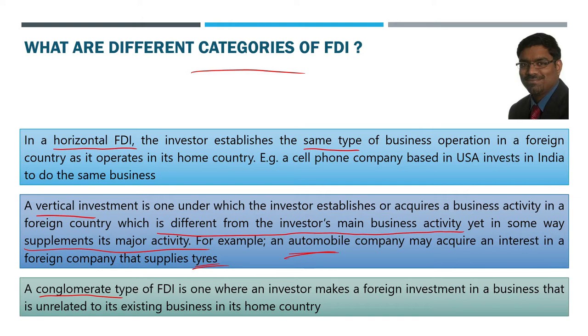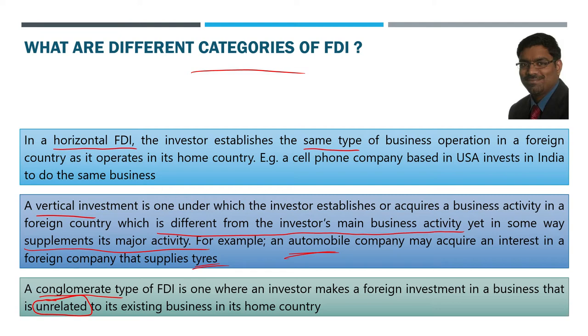Then the third type of FDI is the conglomerate type of FDI, where the investor makes the foreign investment in a business that is completely unrelated. It is not at all related to the existing business in its home country. For example, if Google or Microsoft comes to India and starts manufacturing cars or bikes, that is completely different from what they normally do.